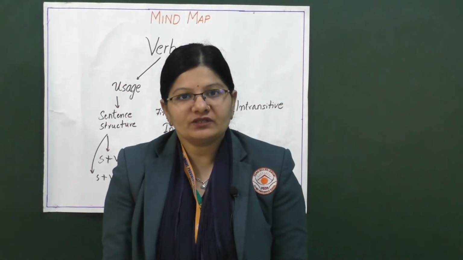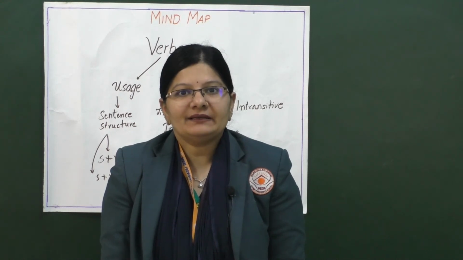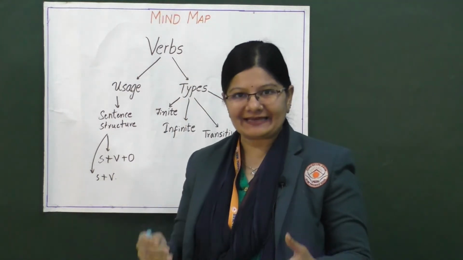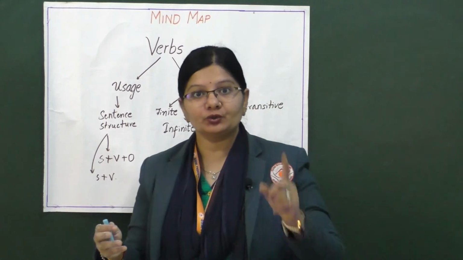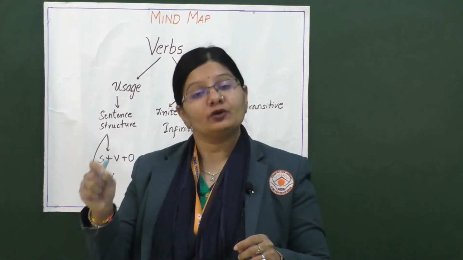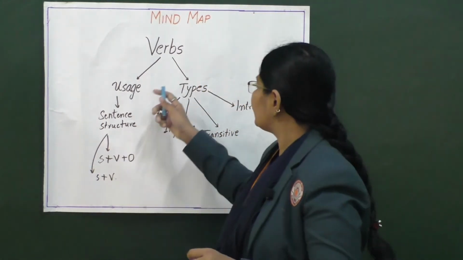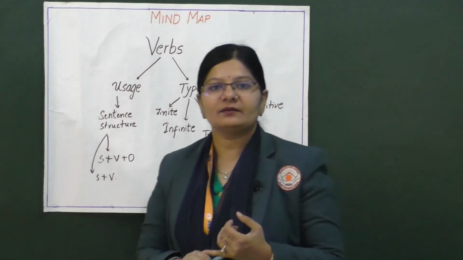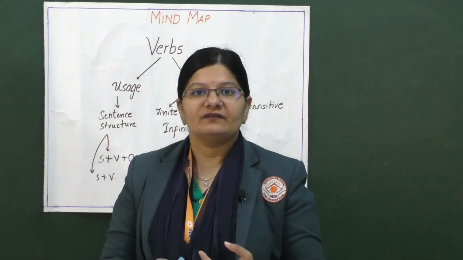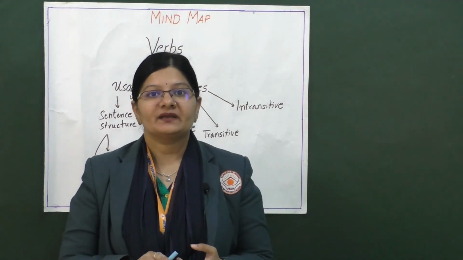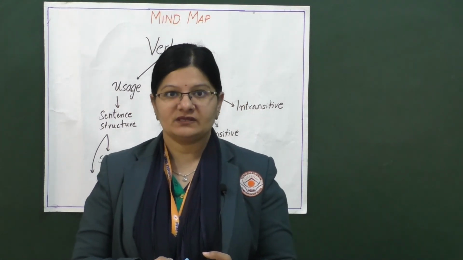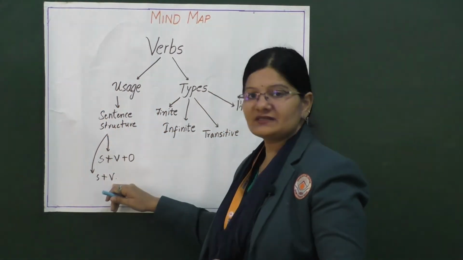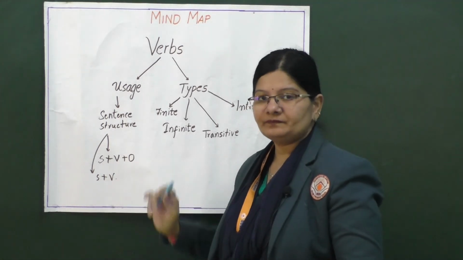So students, let us conclude this summary lesson with a mind map. What did we learn today? We learned what verbs are, and their classification, that they are categorized into two: finite and non-finite. The finite is further classified into transitive and intransitive verbs, right? We learnt the definitions and examples, then went on to learn the regular and irregular forms of verbs. We also learned the sentence structure in transitive and intransitive verbs, which is like this.